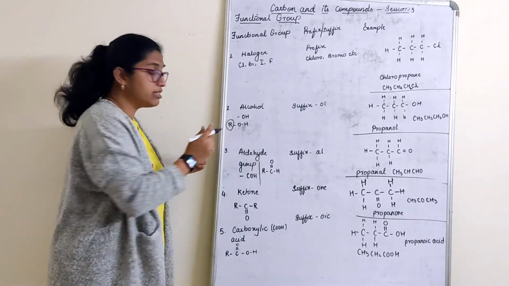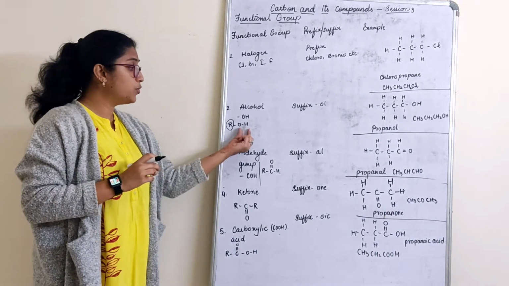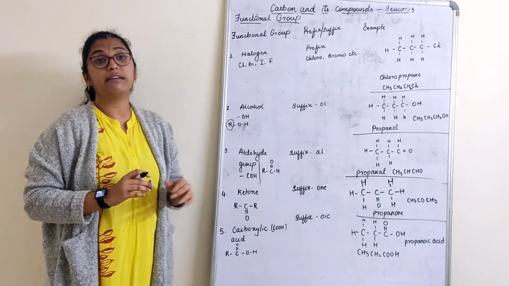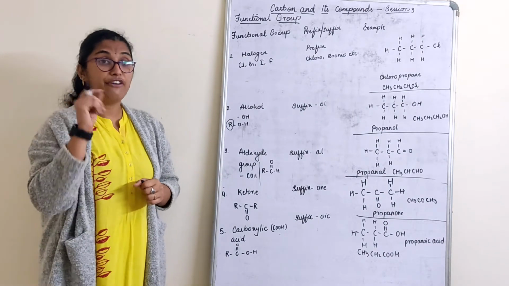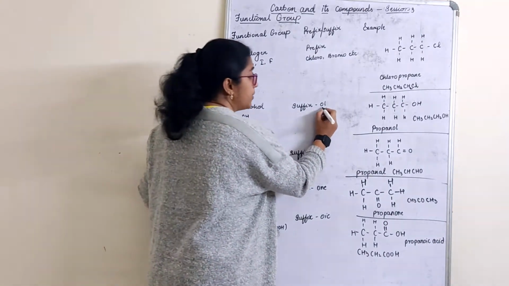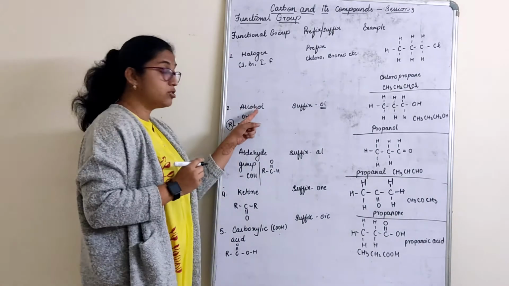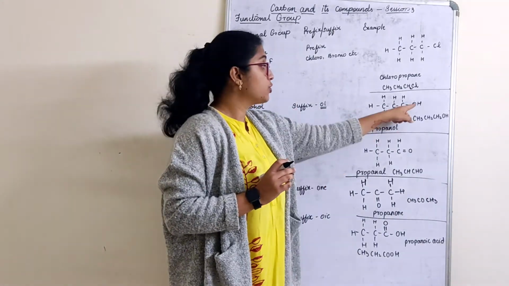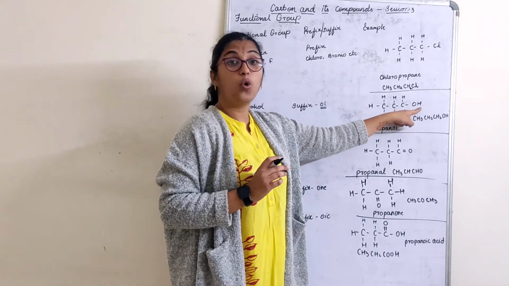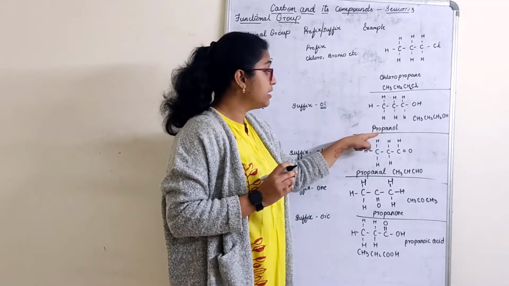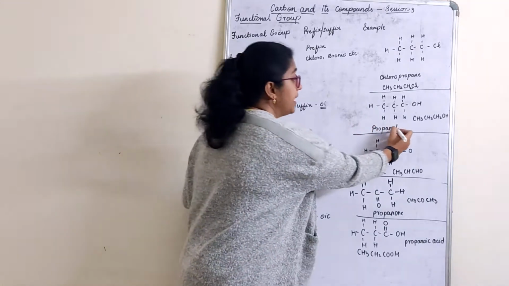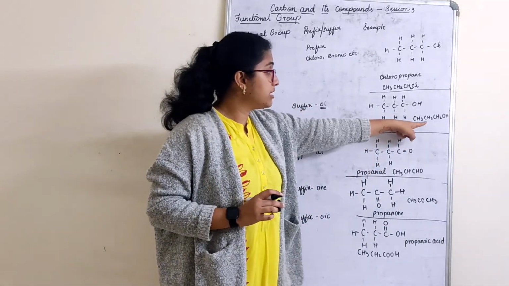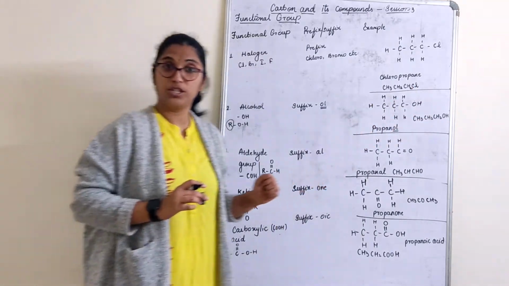R stands for the respective hydrocarbon and OH stands for the functional group. Rest all are referred to by their suffix. The alcohol functional group suffix ends with OL. So it is OL. Again I have taken a propane example. Instead of hydrogen I will fix OH. So it is read as propanol, OL. That difference you have to understand. See here again, CH3, CH2, CH2, OH, right?